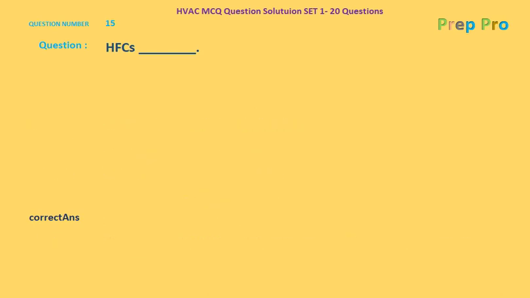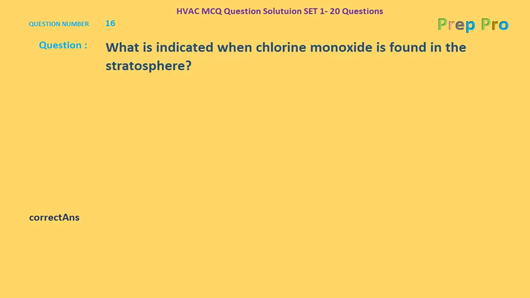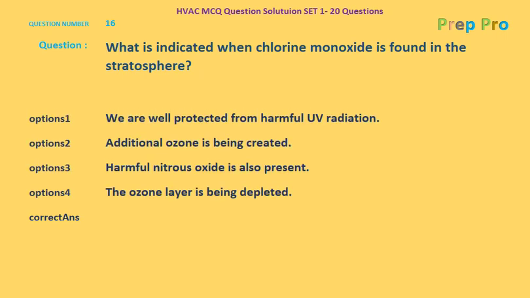Now we'll move forward to the next question, question number 16. What is indicated when chlorine monoxide is found in the stratosphere? So if the chlorine monoxide is present, it means what? We are well protected from harmful UV radiation. Additional ozone is being created. Harmful nitrous oxide is also present. The ozone layer is being depleted.